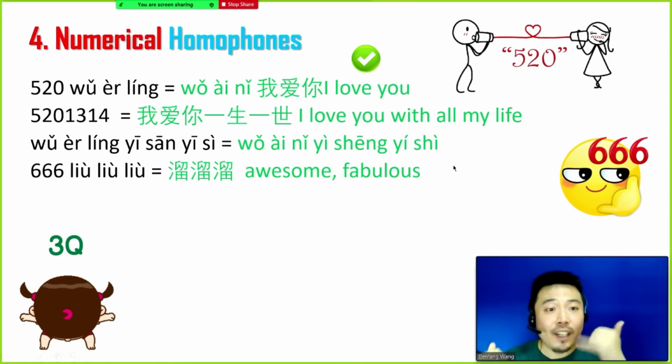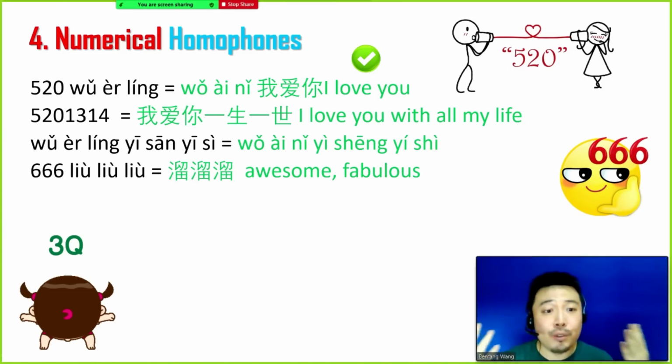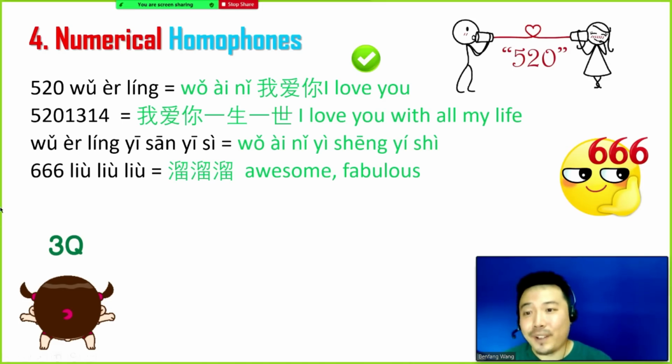So when we say 666, that actually means that everything will go as you wished for. You want to do something and your dream will come true. So we even have this popular emoji in Chinese WeChat, and we send this emoji all the time to say awesome, 666.